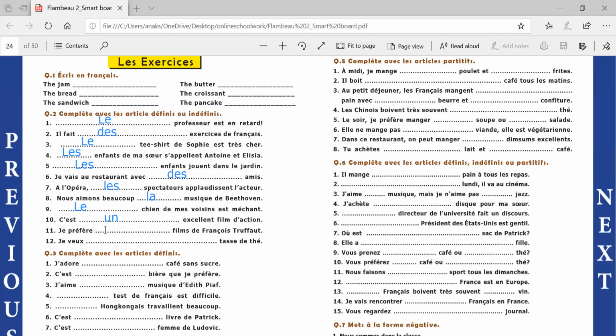Je préfère dash film de François Truffaut. Now we know we are talking about the movies of François. So, les. Je veux dash tasse de thé. I want a cup of tea. Cup is feminine, so U-N-E. I want a cup of tea.